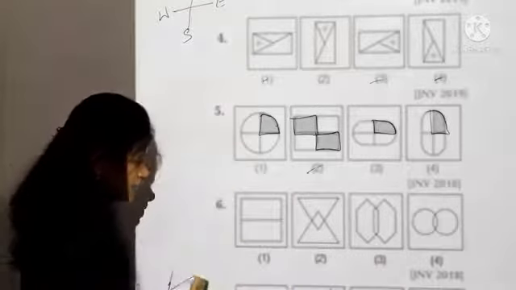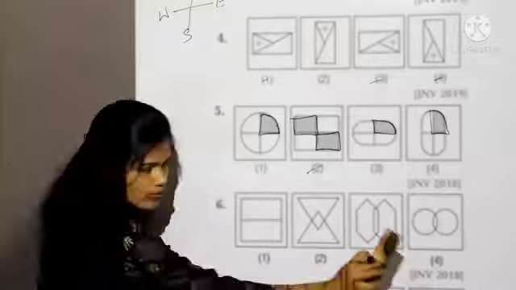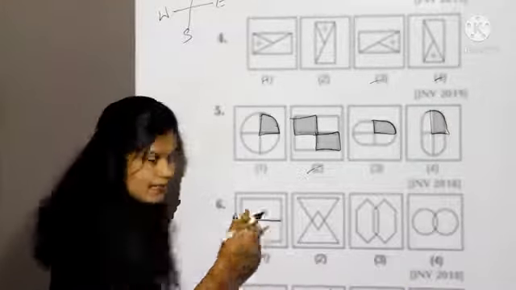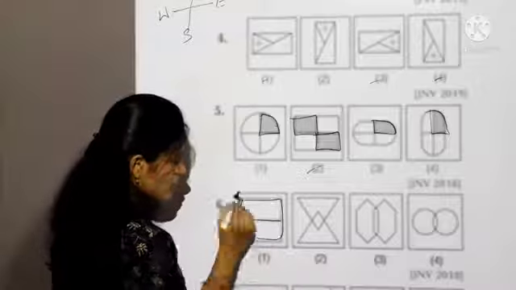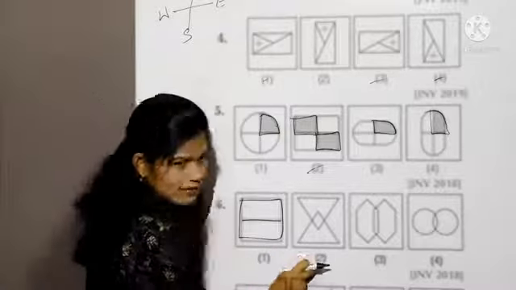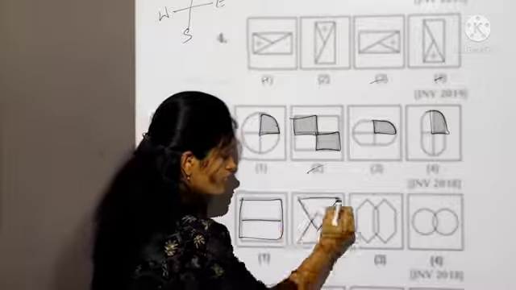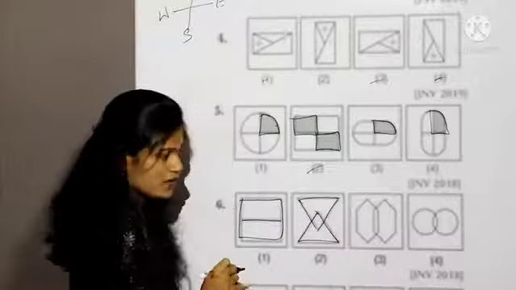Let's take the sixth question. First you observe all the boxes carefully. In the first box, this middle line is dividing the square. So now see the second box. Here they have given two triangles which are intersecting each other.